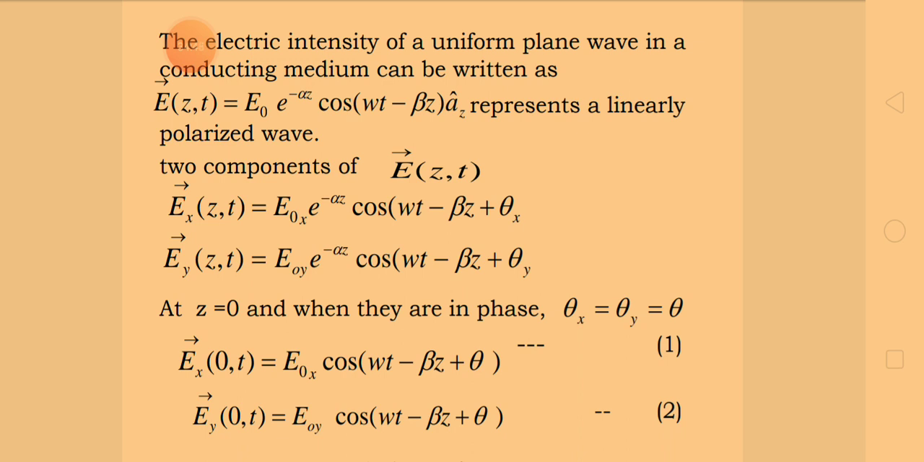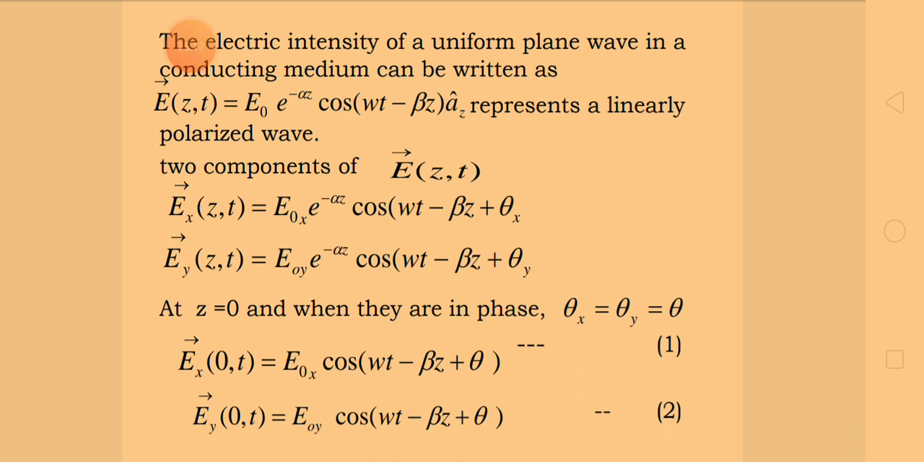So this is the equation which represents a linearly polarized wave, as the electric field is in the z direction. Now this equation has two components, Ex of z comma t and Ey of z comma t. So let us see what the expressions are for Ex of z comma t and Ey of z comma t.